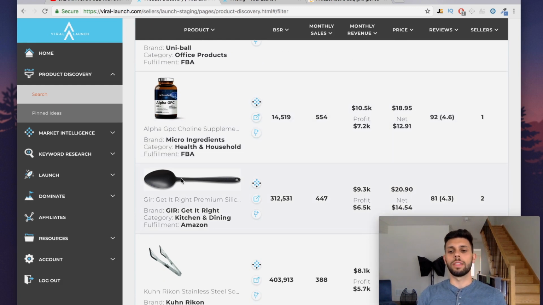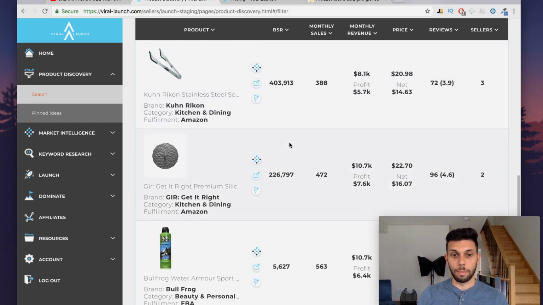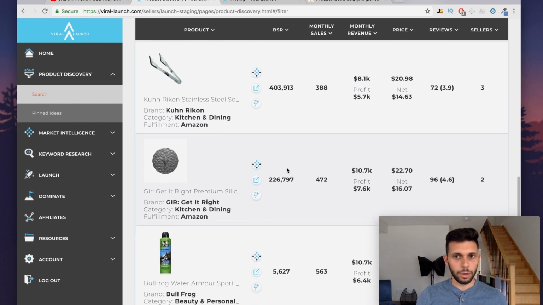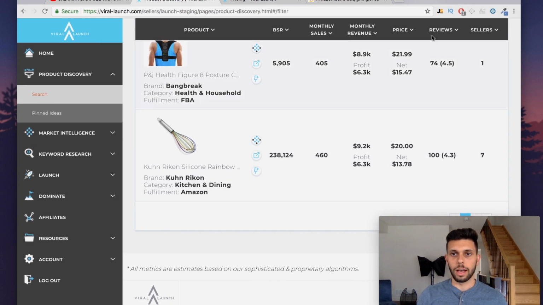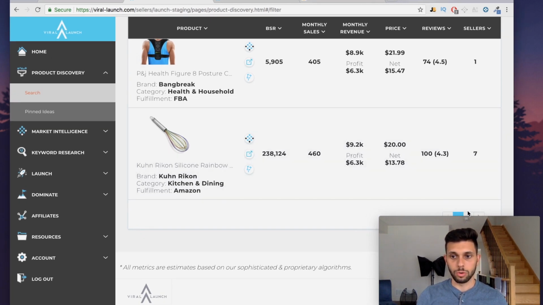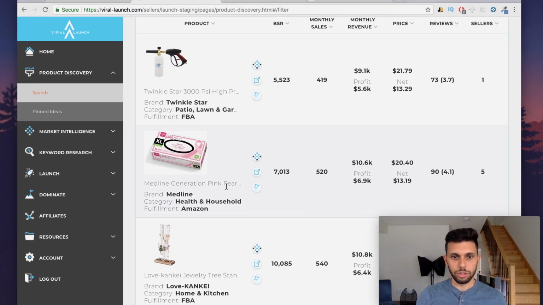I do notice one thing when I'm doing Jungle Scout product research on the web app: the web app is almost always wrong with the numbers. Well, not almost always, but it is sometimes wrong with how much the product's making. That's why when I open up the actual listing, I always double check it with the Chrome extension, because the Chrome extension is a lot more accurate than the web app. So that's really awesome. Now, I do product research a lot, and I'm seeing new products here that I usually have not seen with Jungle Scout, which is cool, because these are seemingly different products, because maybe they're just more accurate in the web app.